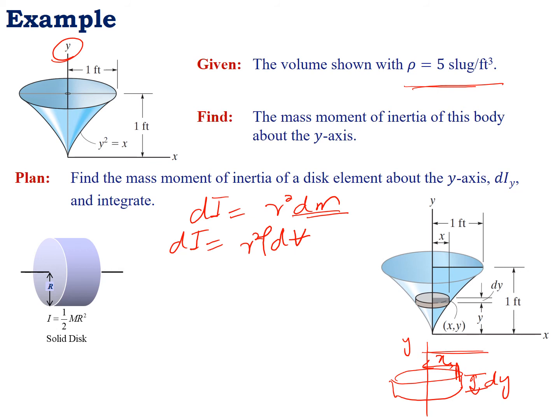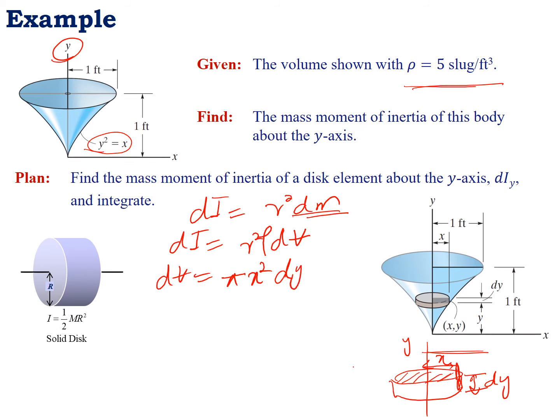So as the equation of this trajectory is given in terms of x and y, that's why I use x and y for the disk element also. So how can we find the volume for the disk element? The volume for the disk element will be this area times this thickness. This is the area of the circle times the thickness. So what is the area of a circle? Pi by 4 d square or pi r square. So dV will be equal to pi x square times the thickness, which is dy.